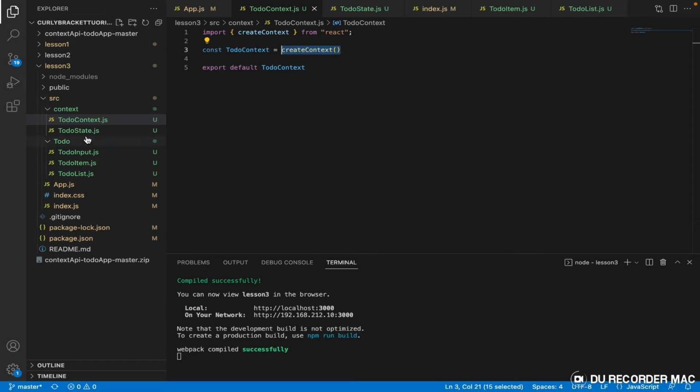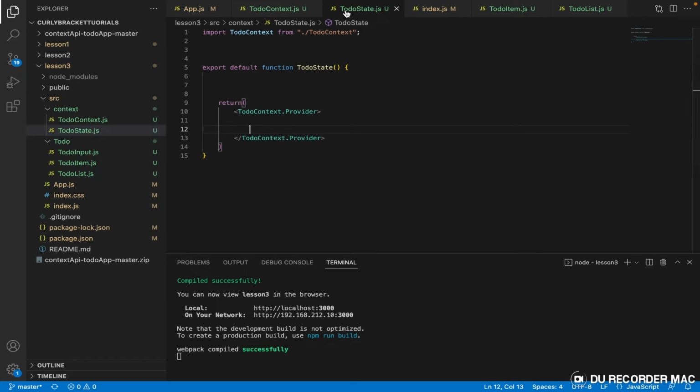Now we created another component we call TodoState, which is where we are going to manage all of our states. And then we imported the todoContext, right? And here we rendered the todoContext Provider and closed it. So in between this place, you're going to have a lot of things going on, right? And here too, we're going to have a lot of things going on. But for now, let's just leave it this way.